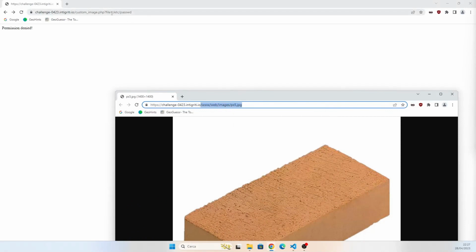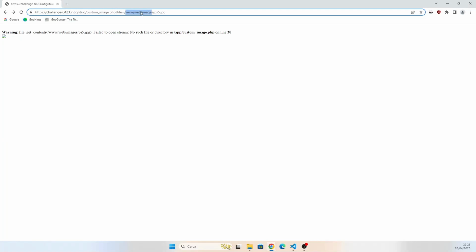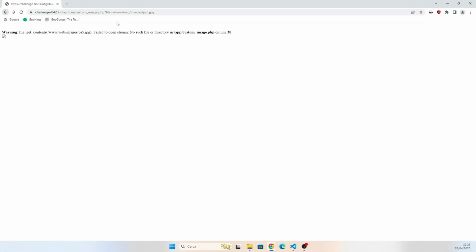Let's copy, paste. Error: file_get_contents on this path failed to open stream, no such file or directory. It's better, it's at least a PHP error and not a permission denied error. So maybe it's checking for these strings to appear on the path. If you change a letter, permission denied. Okay, it's definitely checking for this path to be present. Okay, and let's check for the extension.